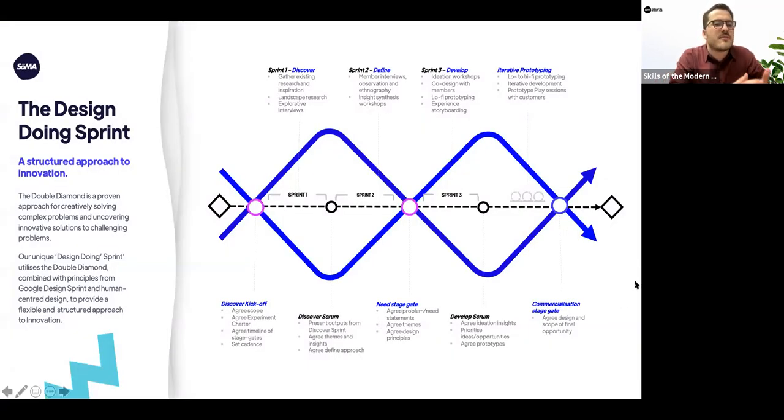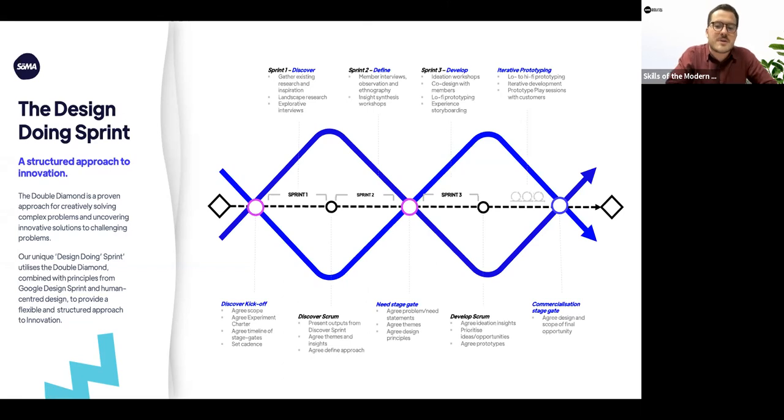And then this is one of the examples of how SOMA have started to embed this sprint way of working with the design thinking process. So it's thinking about, all right, how can we have different sprints that sit within different parts of the design process? So in this example, we've got a discovery sprint, a define sprint, and a develop sprint. So thinking about chunking it up into different parts of the design process that are focused on different things, whether that's gathering insights about the problem, redefining and reframing the problem, and then developing ideas and low fidelity prototypes.